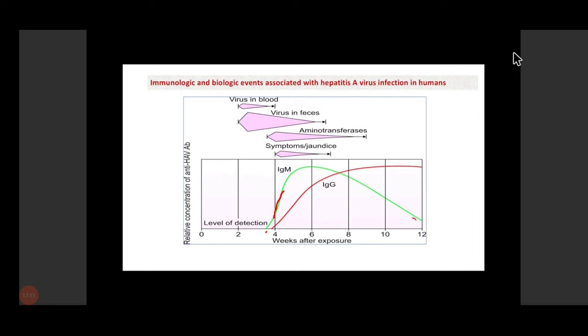But IgG persists for life, for decades, and might persist lifelong. So presence of IgM along with IgG represents mainly recent infection, and presence of IgG only represents past infection or immunity.